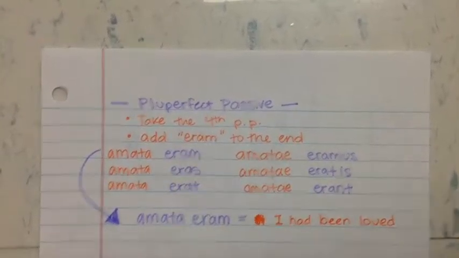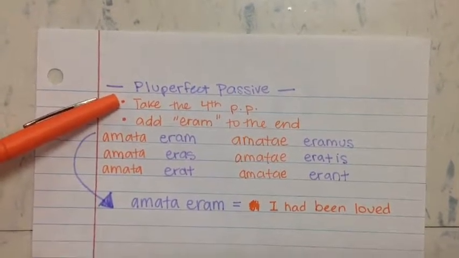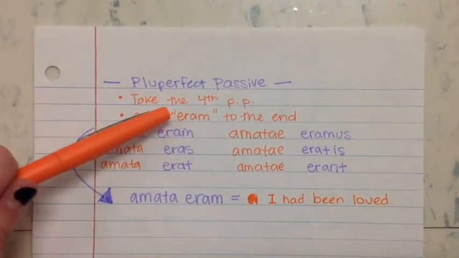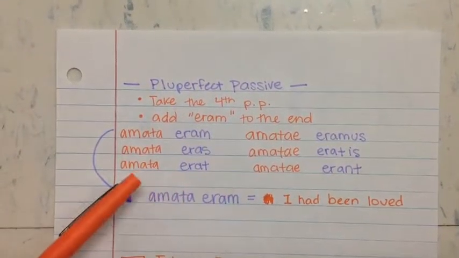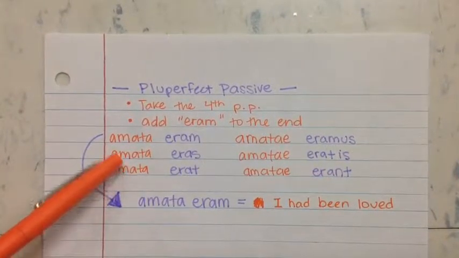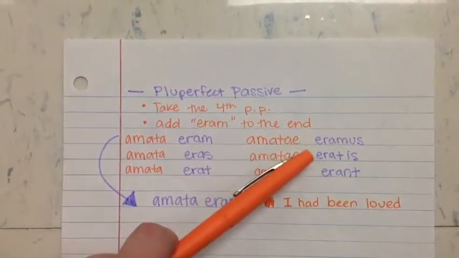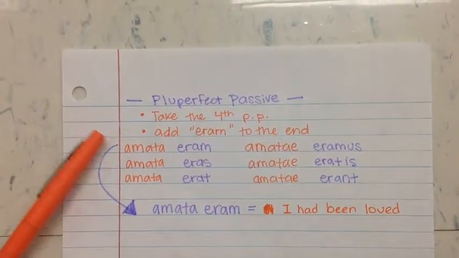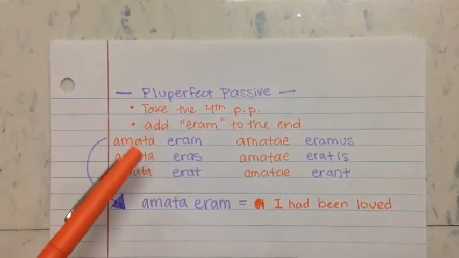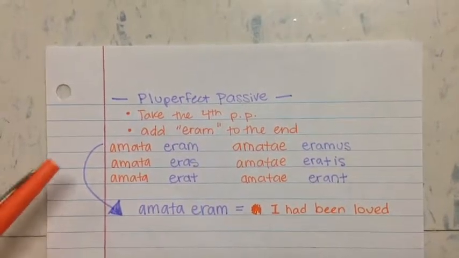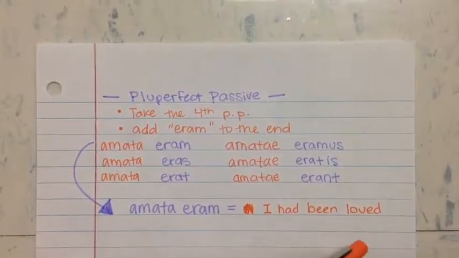Our next tense is going to be the pluperfect passive. So just like the other one, we're going to take the fourth principal part, except now we're going to add different forms of eram. So as you'll see with our example that we have here, although this time amata is feminine, we're just going to have eram, eras, erat, eramus, eratis, and erant. You'll notice that they follow the normal verb endings, the mus, tis, nt, all of that stuff. So it'll be pretty easy to catch on. And for the pluperfect passive, it's going to translate as I had been loved.